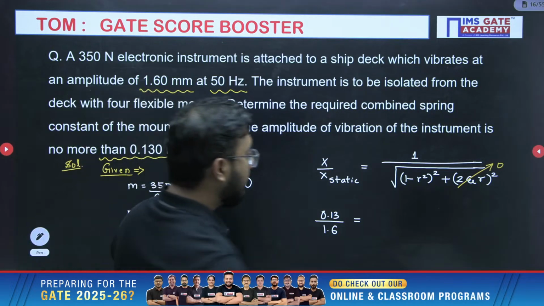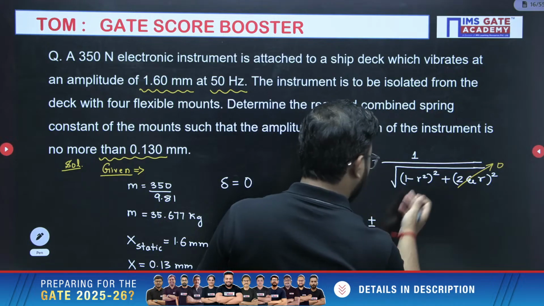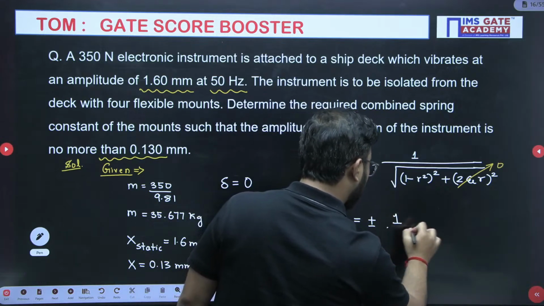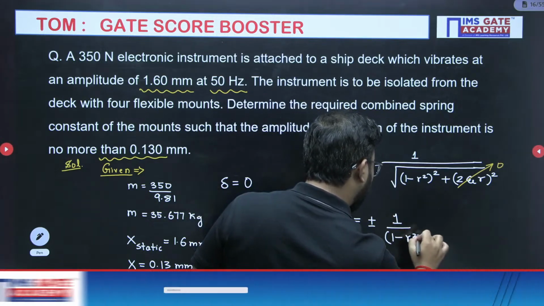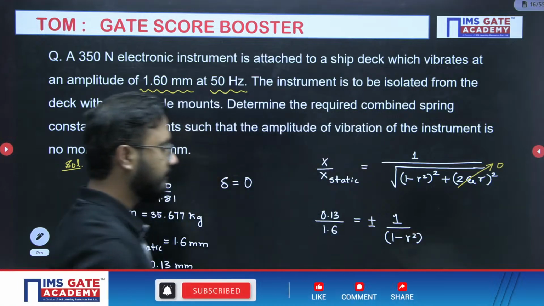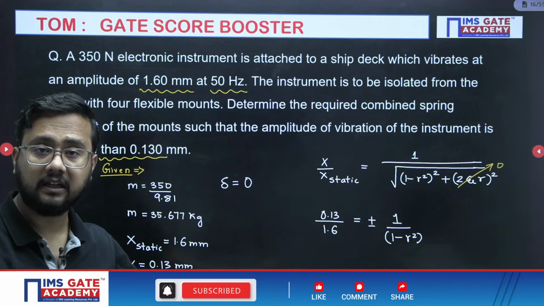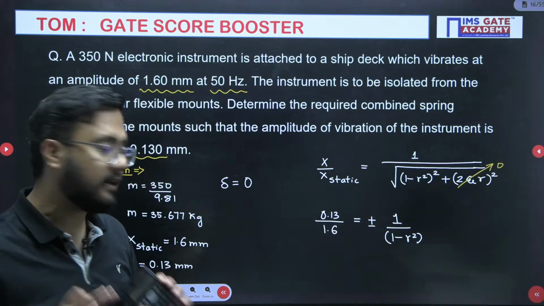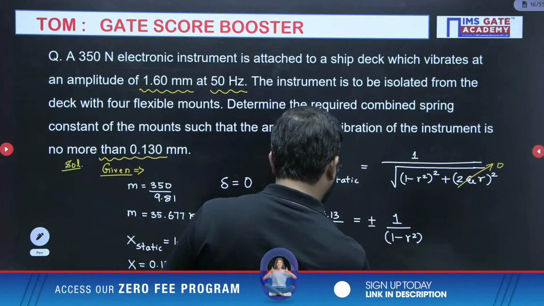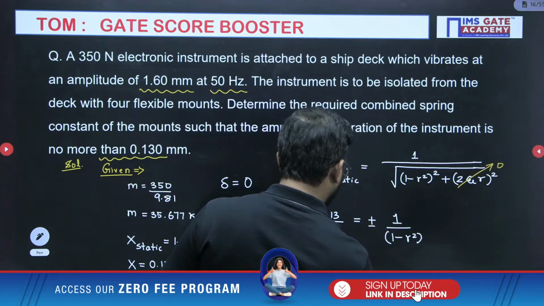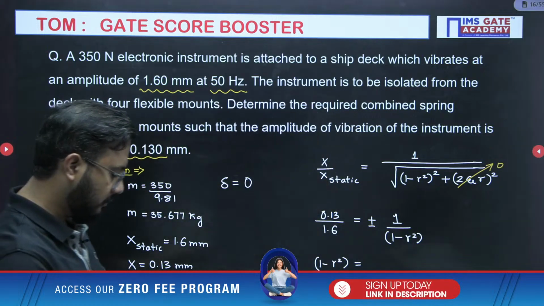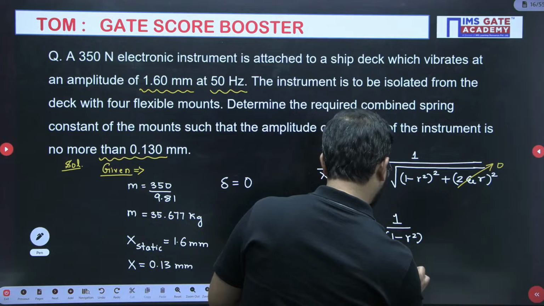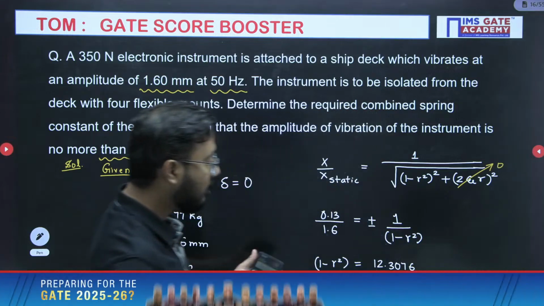Are you getting the point? So plus minus sign will be there, because after removing the square root, plus minus sign will come. And we have to see whether plus is correct or minus is correct. It depends. Aditya, is this point clear first of all? 0.13 divided by 1.6 plus minus 1 by 1 minus r square. So let us write 1 minus r square here. So 1.6 divided by 0.13 will come around 12.3076. Now if I take positive here,